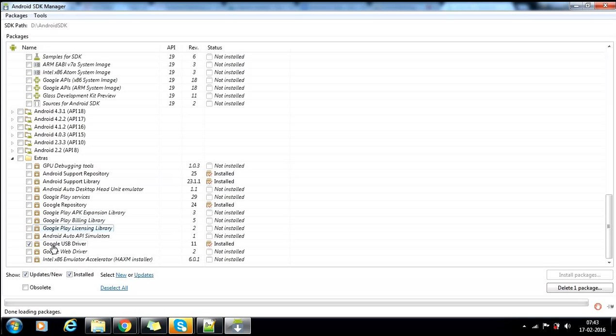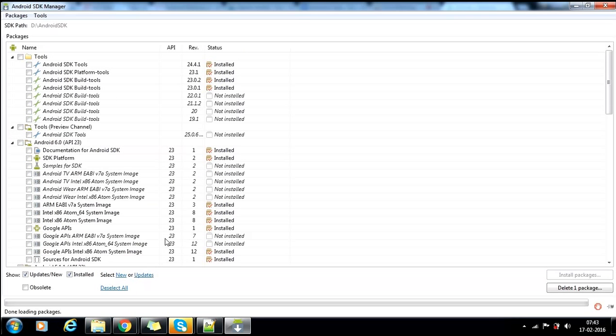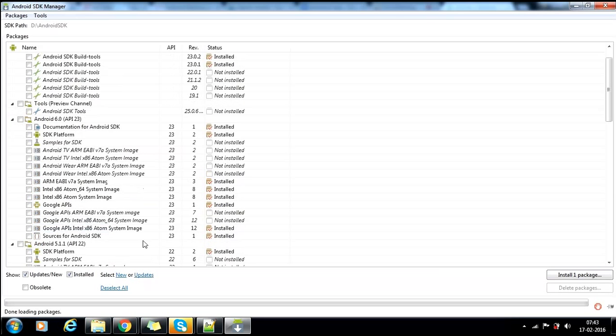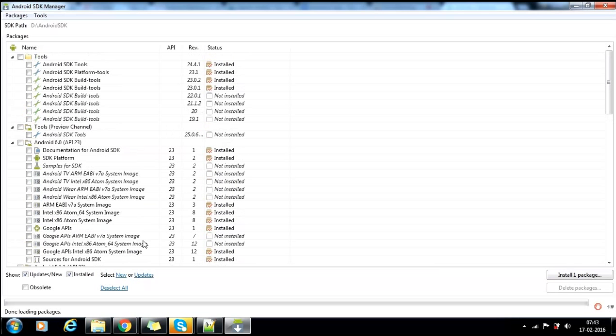The main intention of mine is, if you want to do anything, you need to check, okay, I'm using Google Maps, whether my Android application will be providing that or not. You need to go here. Okay, I did not install the Google Play services, I need to install it before that. This is pretty much easy. If you click here, install one package, it will be installed. That's it. In that way, you need to use this. Okay, this is the SDK.